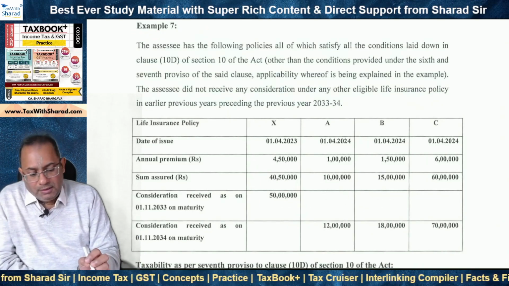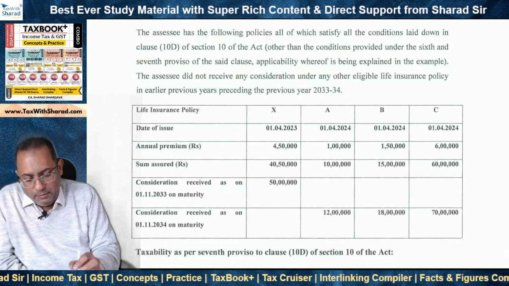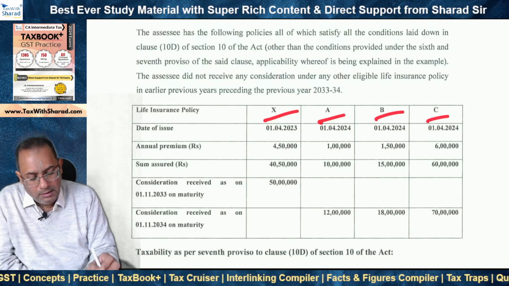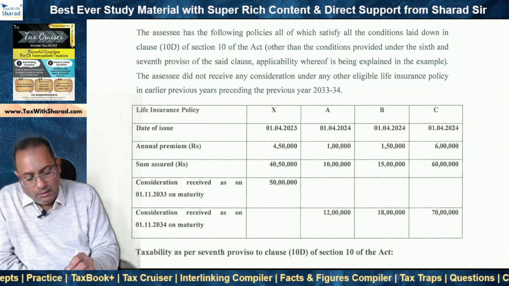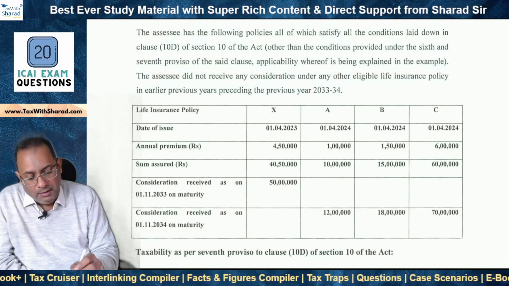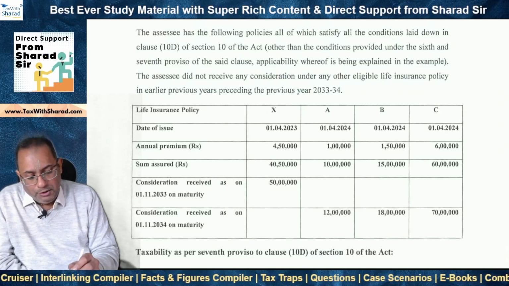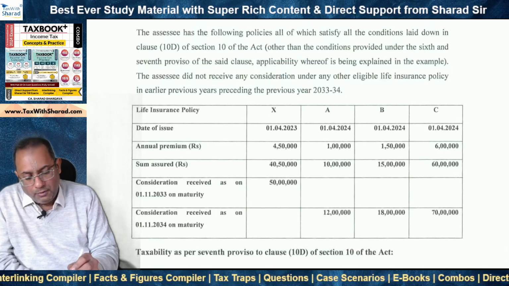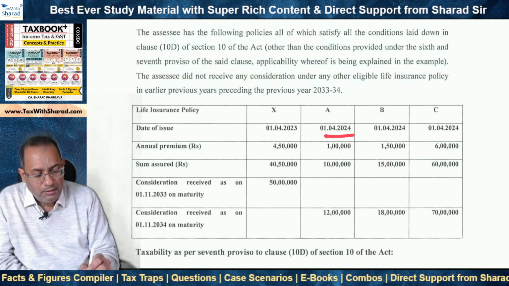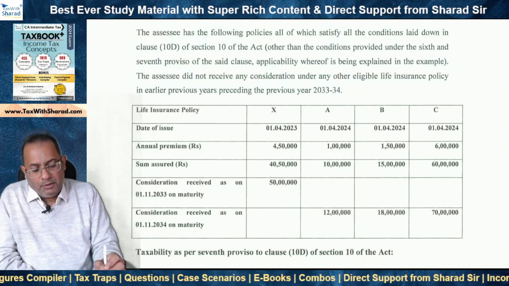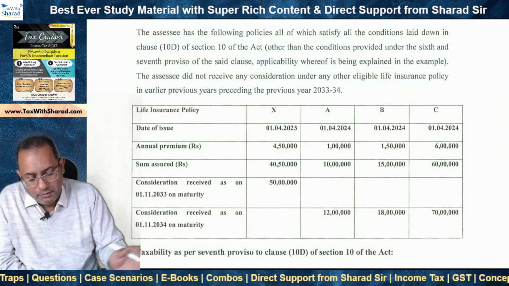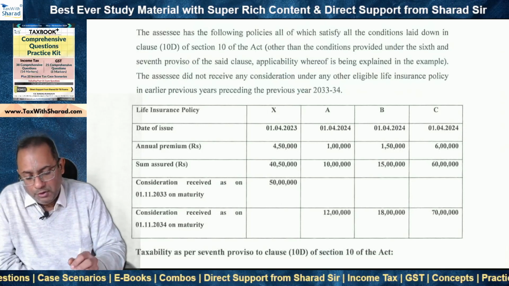Now we move to example 7. And here we have 4 insurance policies X, A, B and C. Now all of them have been issued on or after 1st April 2023. X has been issued 1 year before, that means 1st April 2023, while A, B and C on 1st April 2024. But all of these meet the cutoff date of 1st April 2023. On or after 1st April 2023, they have been issued, all 4 of them.